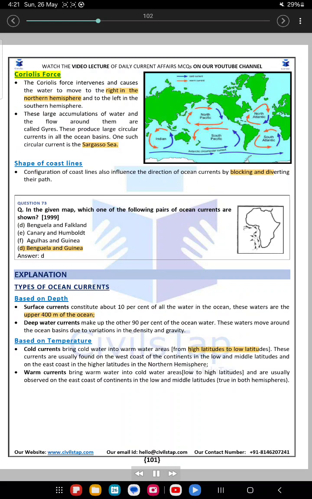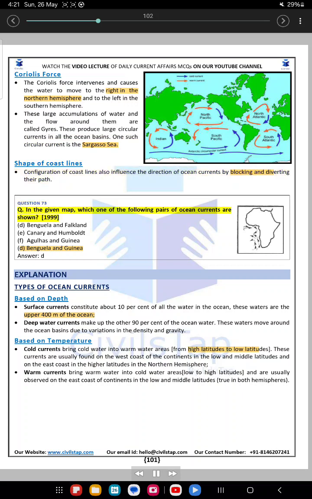Secondary forces. Coriolis force. The Coriolis force intervenes and causes the water to move to the right in the northern hemisphere and to the left in the southern hemisphere. These large accumulations of water and the flow around them are called gyres. These produce large circular currents in all the ocean basins. One such circular current is the Sargasso Sea. Shape of coastlines. Configuration of coastlines also influences the direction of ocean currents by blocking and diverting their path.